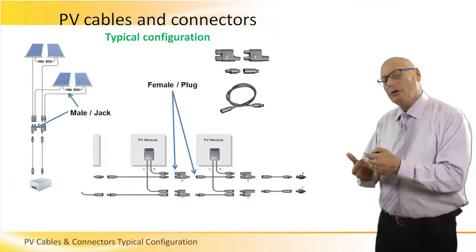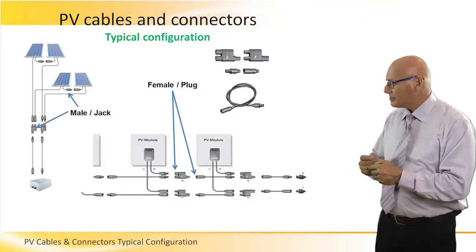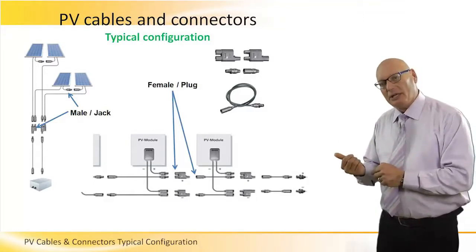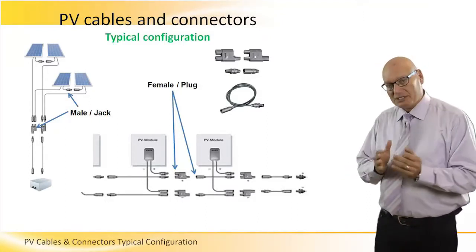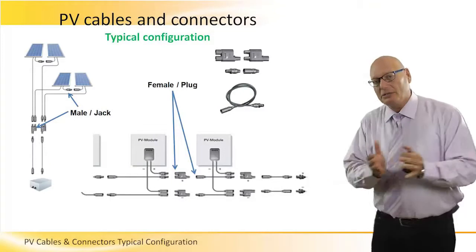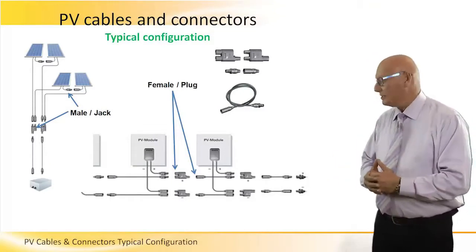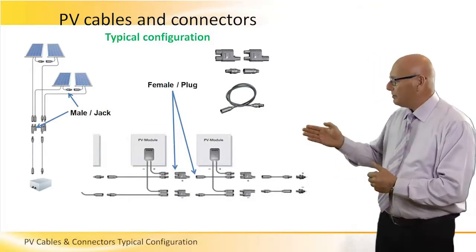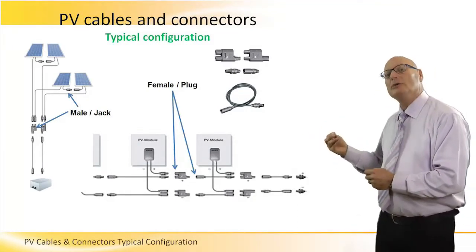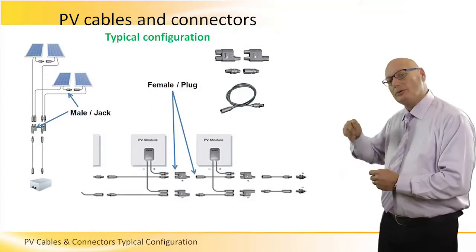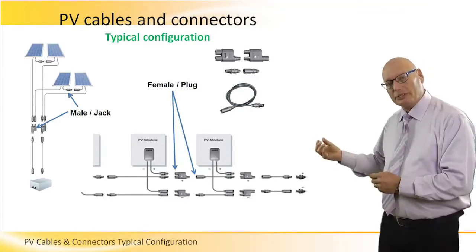Two inputs, one output. In one case, there are two female, one male. In the other case, there are two males and one female, to distinguish between the plus and the minus of the DC lines. Same thing on the right, and then it goes out to a cable and goes out to the outside world. Combiners, inverters, etc.